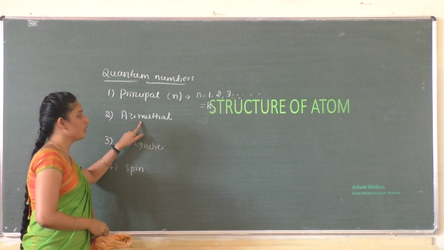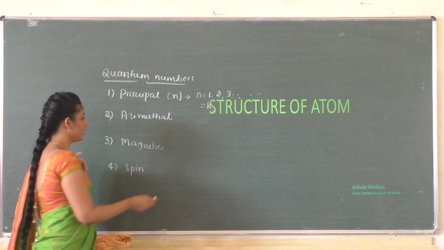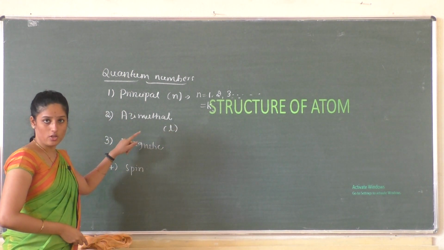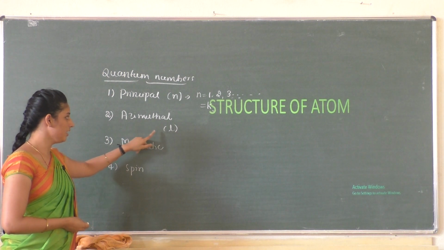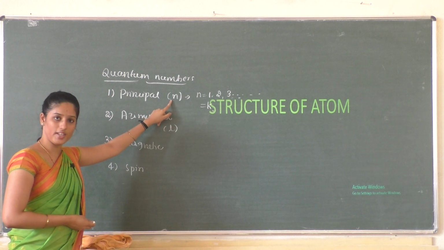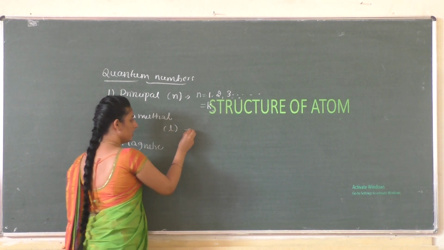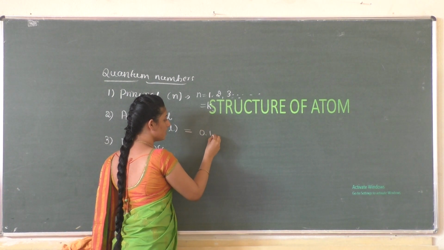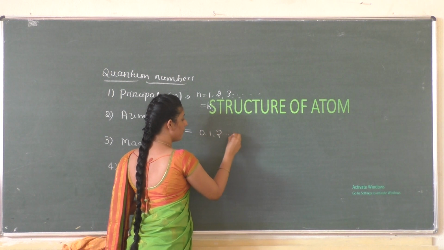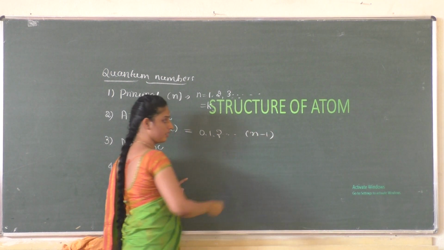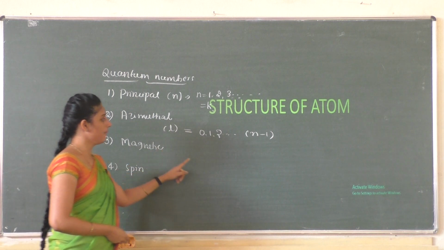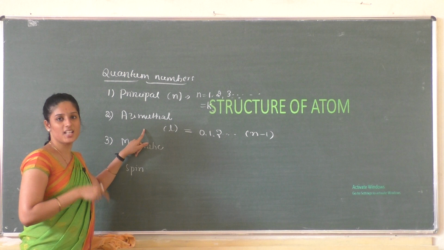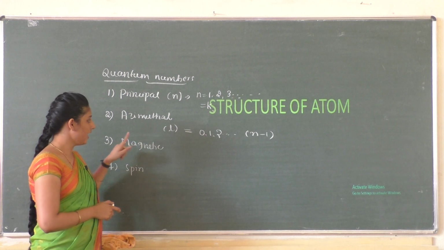Next is the azimuthal quantum number. The azimuthal quantum number explains the subshell of an electron, right? For a given value of n, the azimuthal quantum number l can have values starting from 0, 1, 2 up to n minus 1. It denotes the subshell of an electron.